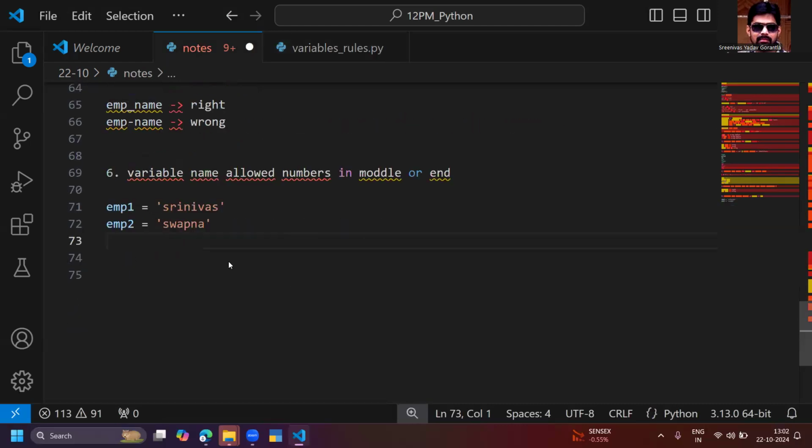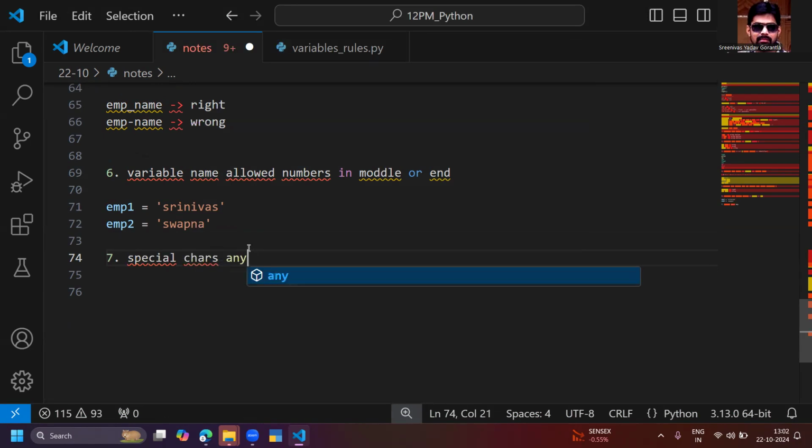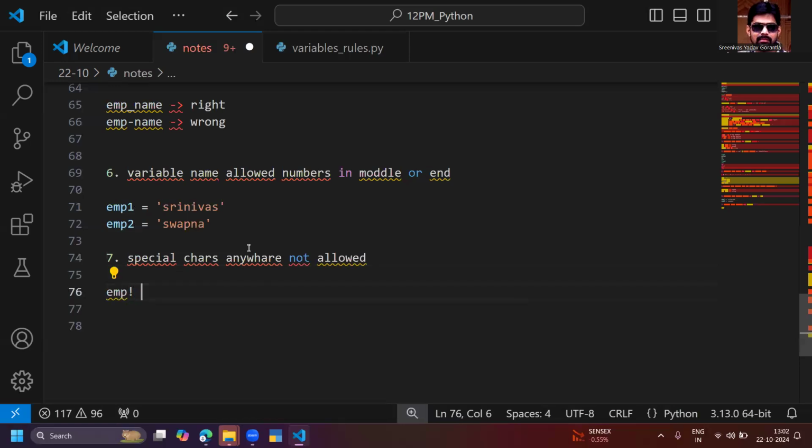Now, let me do one more thing. Numbers are okay, they are allowing me in emp1 and emp2. In the same way, maybe special characters are allowed on any side of the variable or anywhere in the variable. Let me see the special characters. Special characters are not allowed anywhere. For example, emp-, oh sorry, what is this mark actually? emp#.